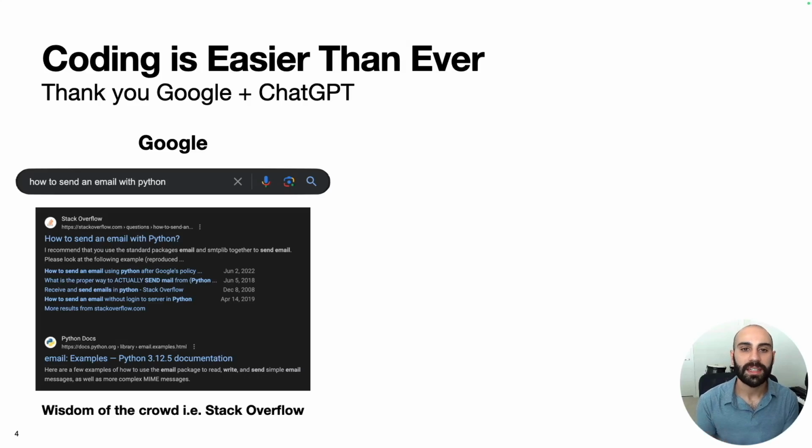The power of things like Google and Stack Overflow is that it taps into the wisdom of the crowd. So a key thing here is that no individual knows everything about Python. However, if you get a collection of people together, their collective knowledge far exceeds any single individual. And this is something that you can tap into using forums like Stack Overflow or just generally browsing the web.